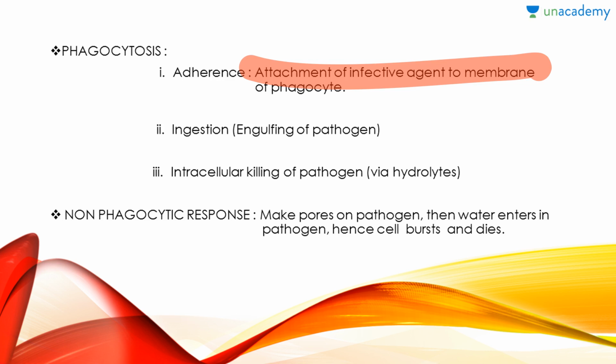There are two ways in which your body could have responded. After chemotaxis, it can go for a phagocytic response or a non-phagocytic response. I told you about the phagocytic response. In case of a non-phagocytic response, the leukocyte that has come out makes pores on the pathogen. Then water enters the pathogen, the cell swells up and gradually bursts, and so it dies. So these are two approaches. It depends on what your immune system does at that time, and what kind of pathogen is there. So this was all about the process.